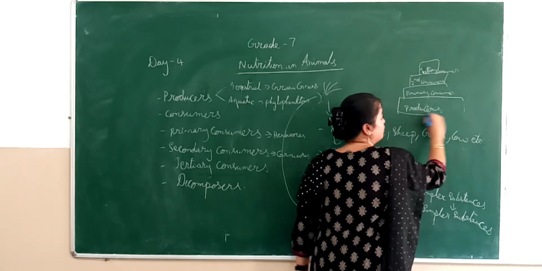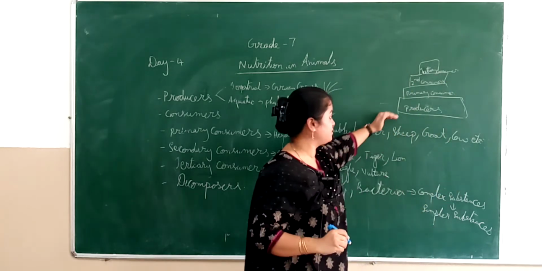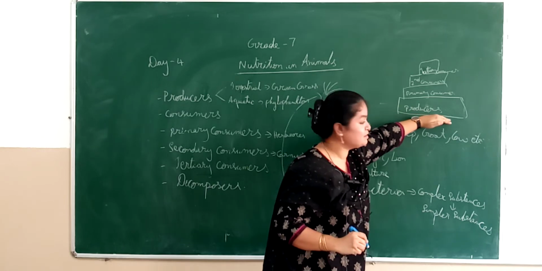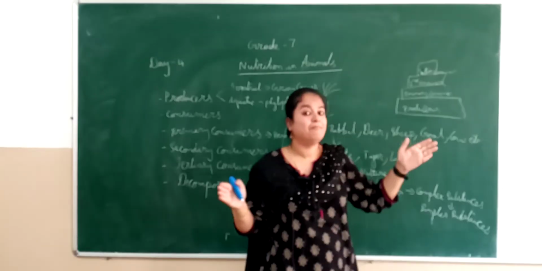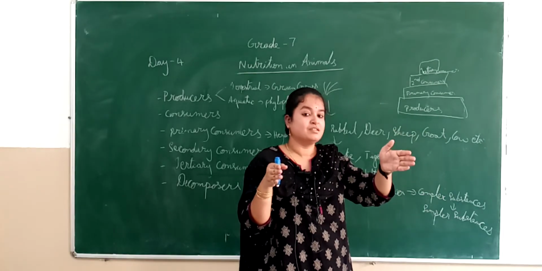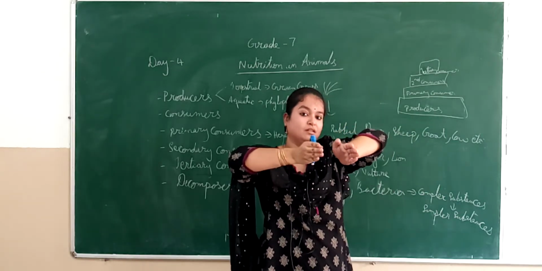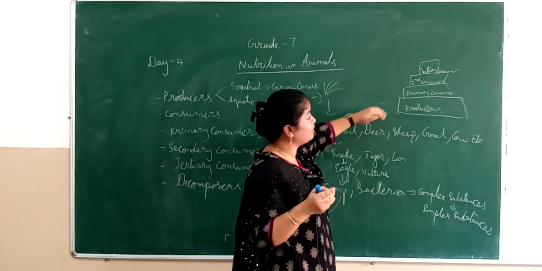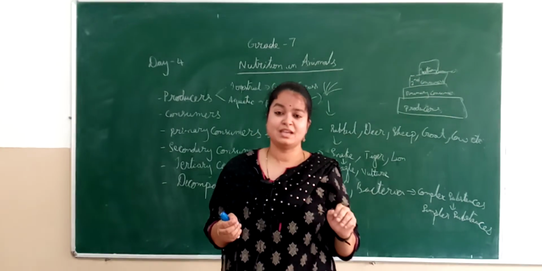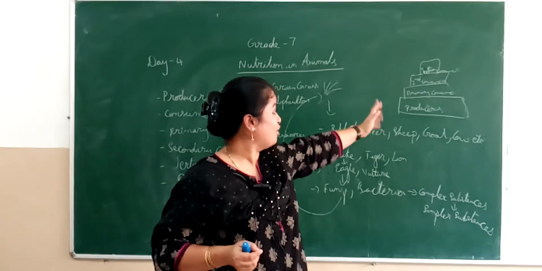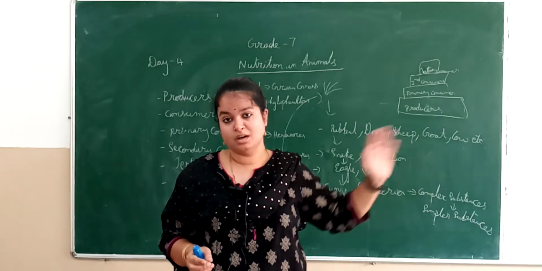Now when you look at these sizes, you see that the producers are huger in quantity when compared to the primary consumers, then secondary consumers, and eventually tertiary consumers. Here you can see that the tertiary consumer population is very less. Why? Because they feed on the rest of the organisms.